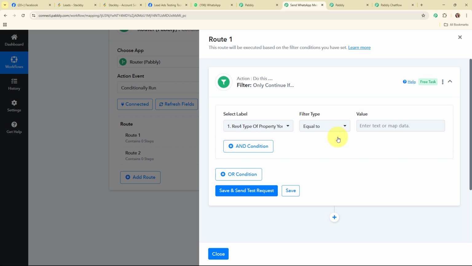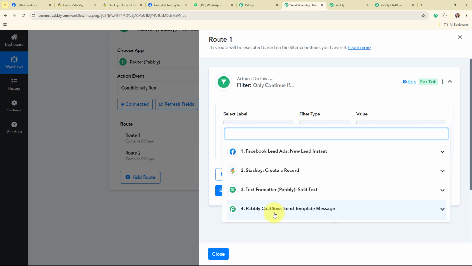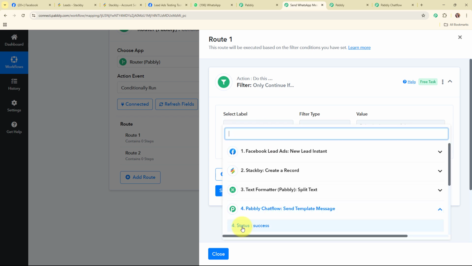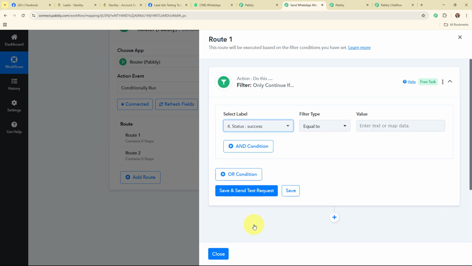I'm going to click on set filter and action steps, and firstly it is asking me to set up the filter. Here I need to add a filter condition to categorize my lead as per this condition. To add it, I need to select the label, filter type and the value. I want to put this filter on the status of the message, so I'm selecting this label of my Pabbly Chatflow response, that is status.